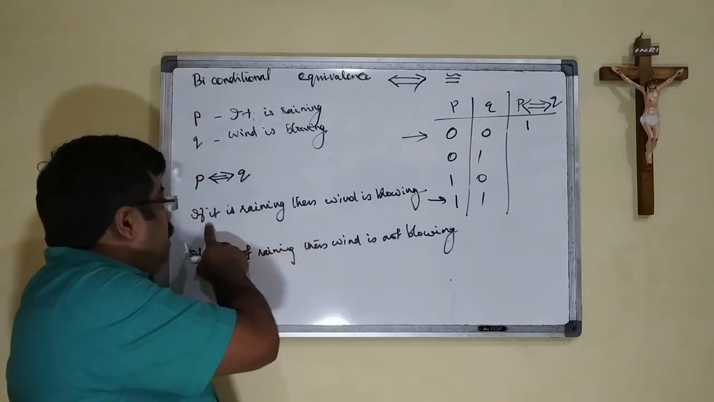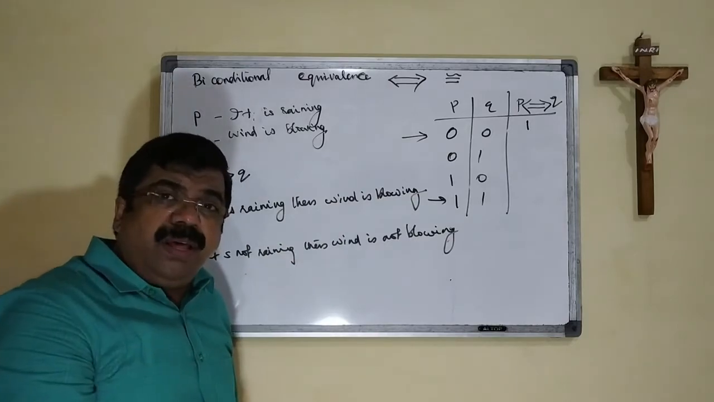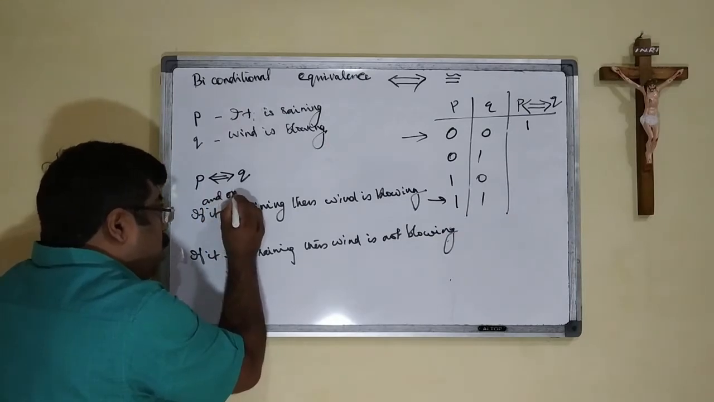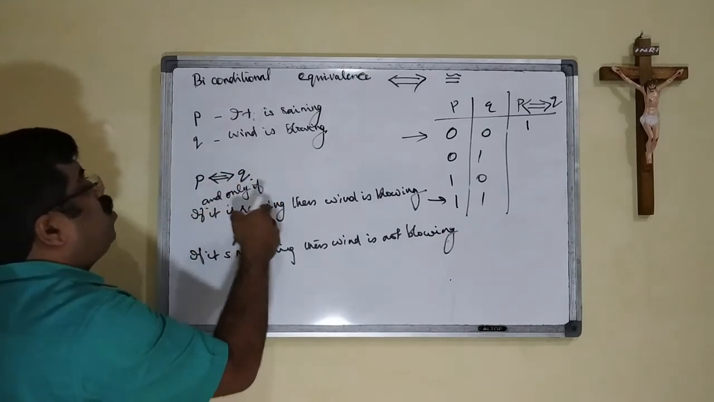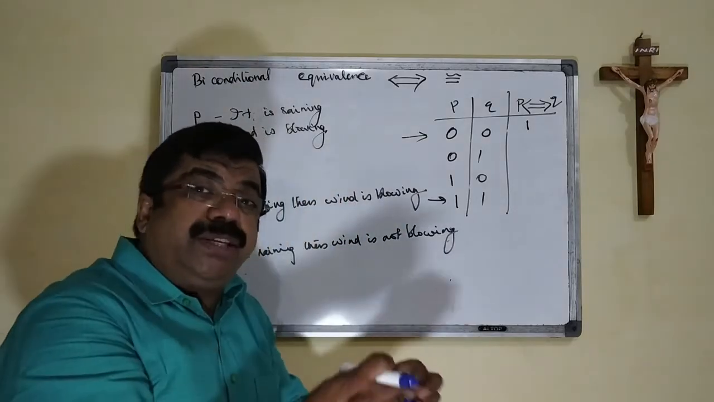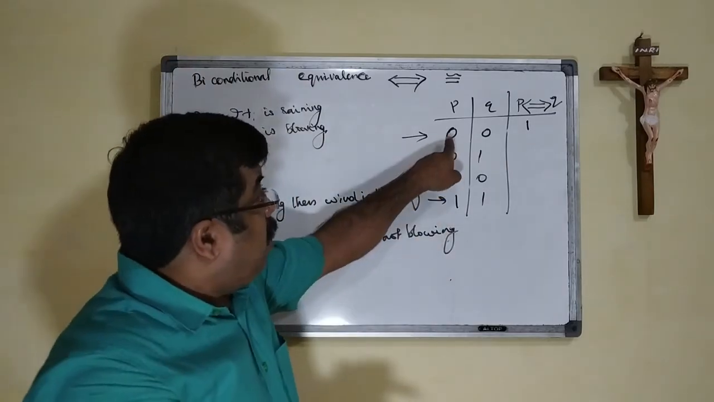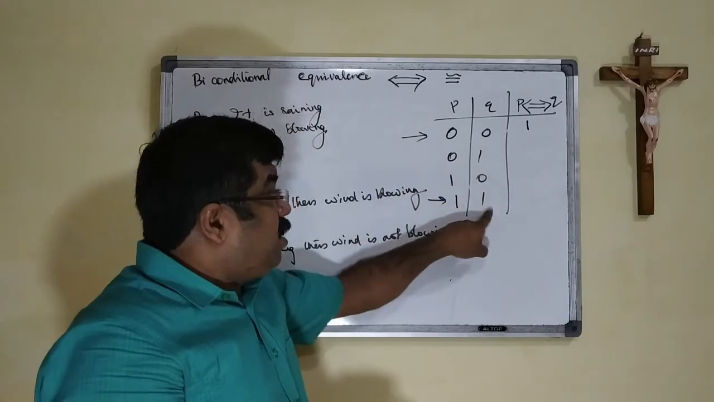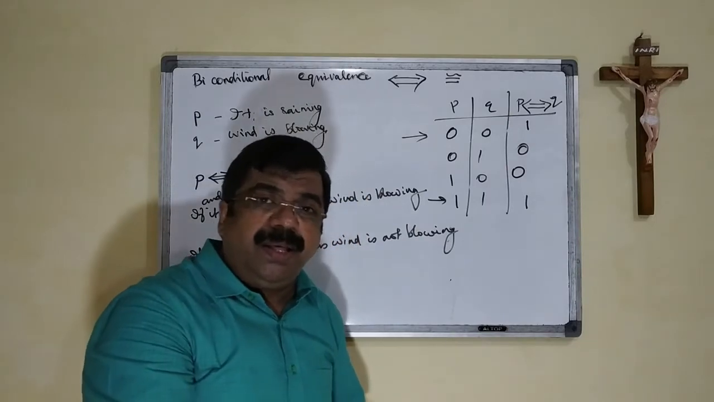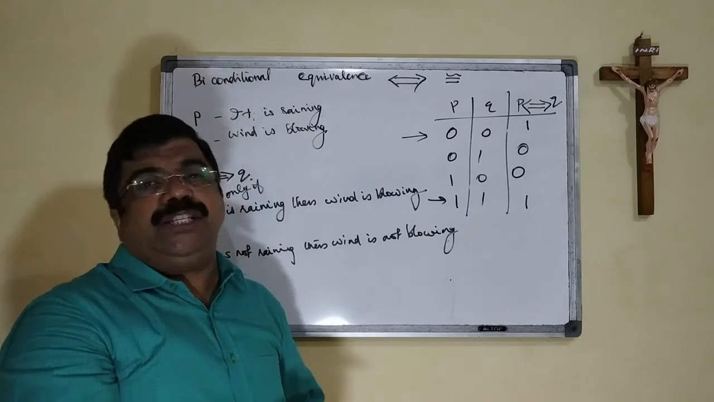And the other one, you see, if it is raining, then the wind is blowing. We can read it as, if and only if it is raining, then the wind is blowing. That means both the statements are to be equal. Both are true, so they are equal. In this case, both are equal. In the last case also both are equal. So the output is 1, and in most of the other cases the outputs are 0. So this is the biconditional or the equivalence operator.